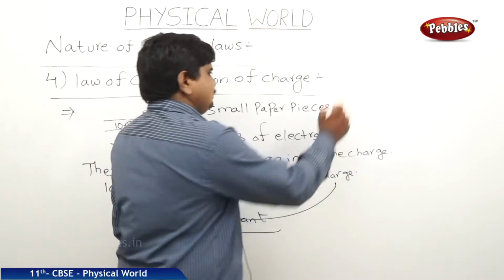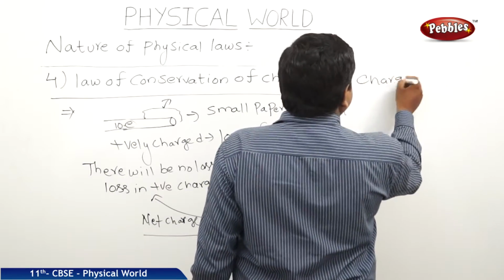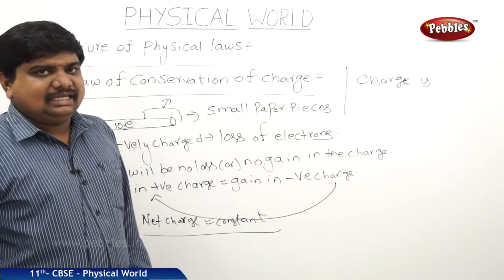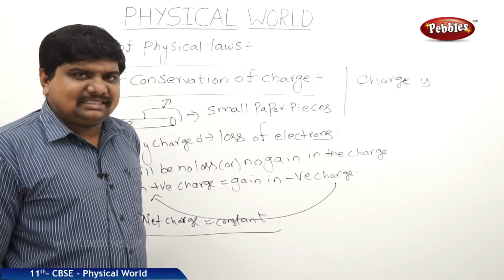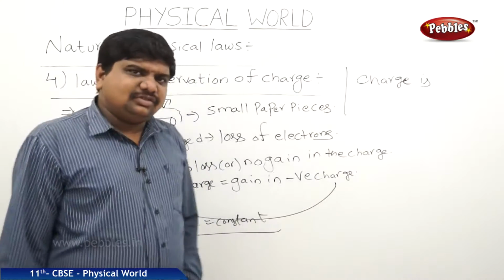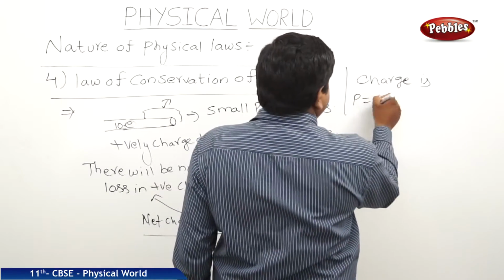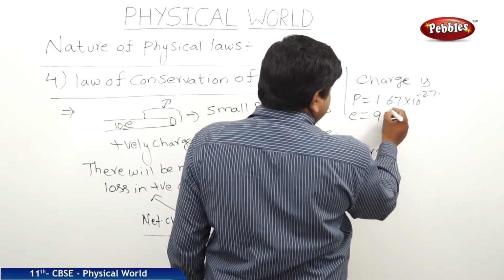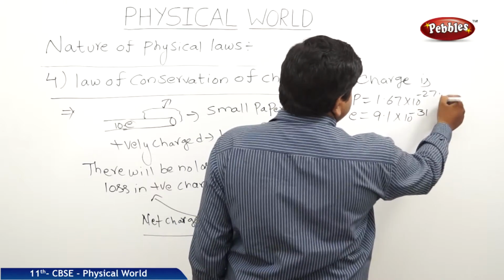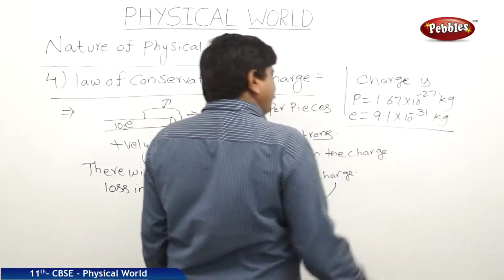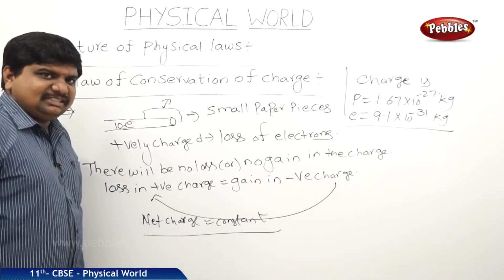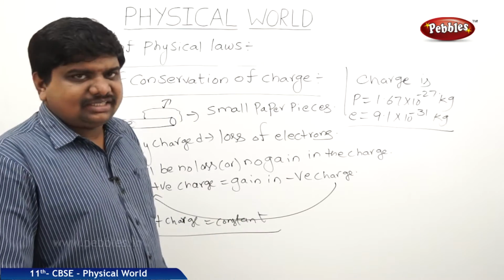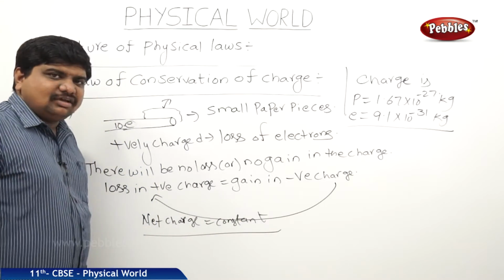So charge is conserved. But the only problem is, while charge is transferring from one body to another, there is a possibility for a change in mass, because each charge is associated with mass. If it is a proton, 1.67 into 10 to the power of minus 27 kg. If it is an electron, 9.1 into 10 to the power of minus 31 kg. So there is a possibility for the exchange of mass, a decrease. But there is no change in the charge. That is called the law of conservation of charge.